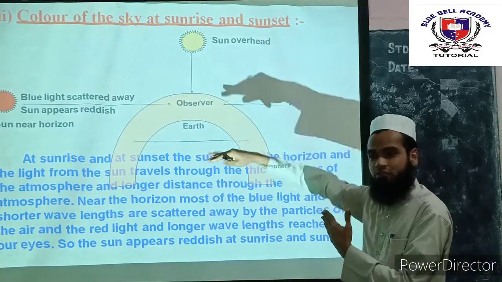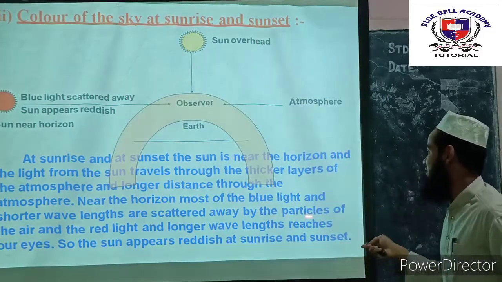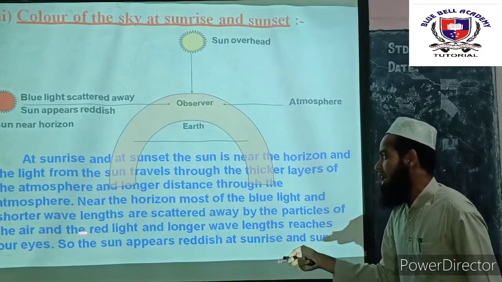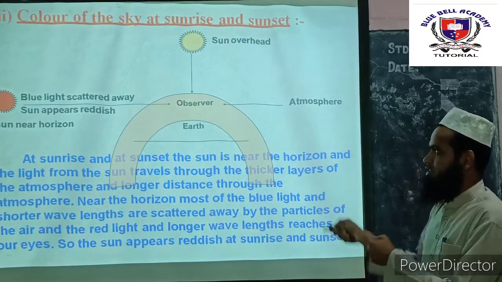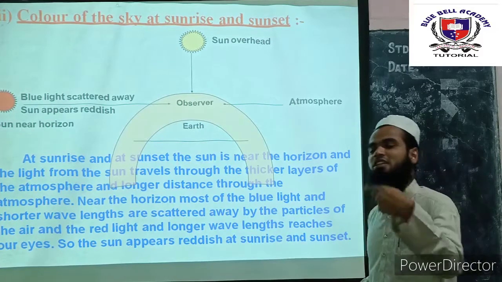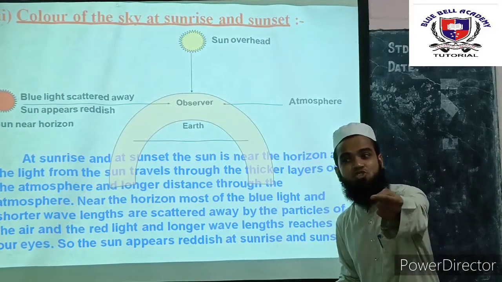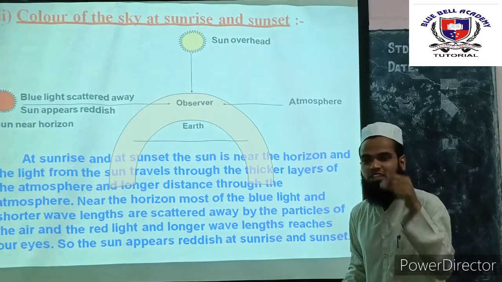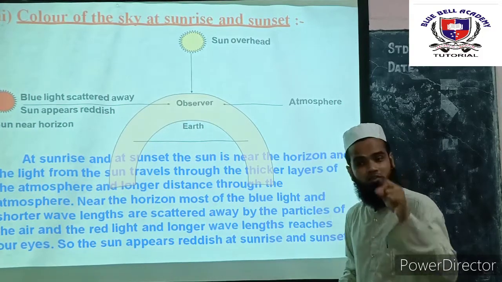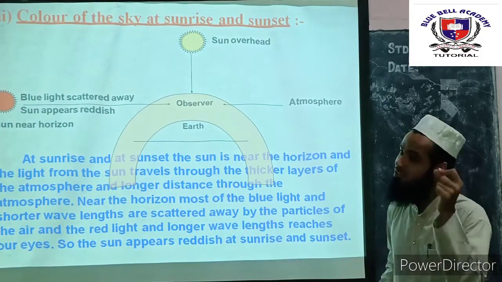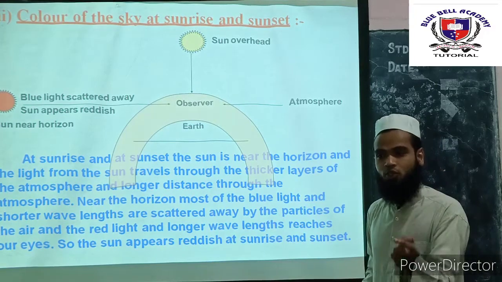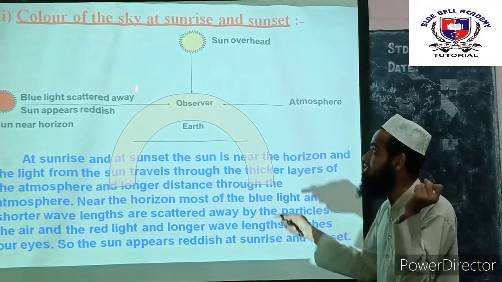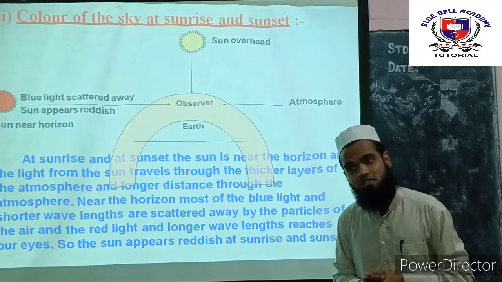They are scattered away from the earth's surface by the particles of the air, and the red light of the longer wavelength remains. Because as I told you, when the sun is near the horizon, the sunlight has to travel a long distance. During the long distance, it has to send the longer wavelength. So the longer wavelength of the light is which light? Red light. It's a red light. So during the sunset and the sunrise, the color of the sky will be red.